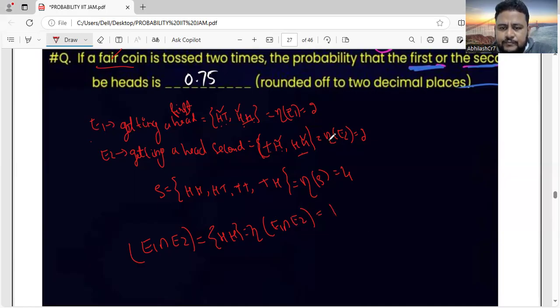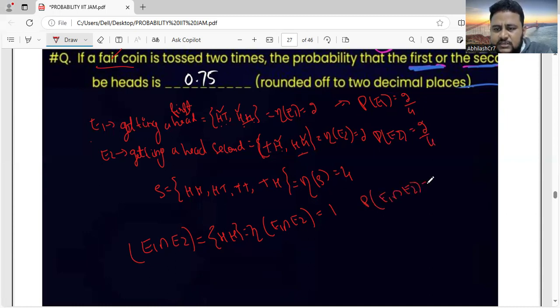Now I'll write probability of E1. It is 2 out of 4 because n of S is 4. Probability of E2 is 2 out of 4. No need to cancel here. Probability of E1 intersection E2 is n of E1 intersection E2 divided by n of S. N of S is 4, so that is 1 by 4.